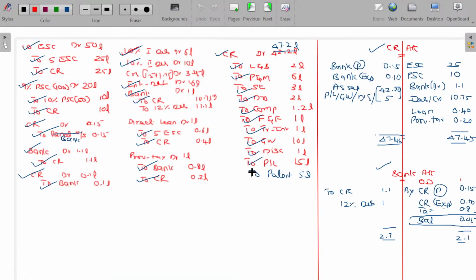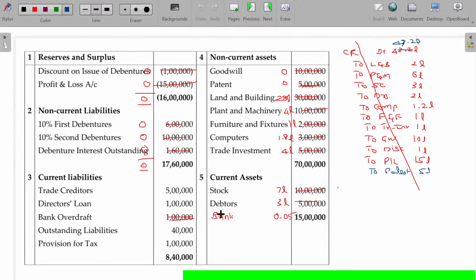Let's go for the current liabilities. Here, creditors 3.25 is going to be cancelled. If we cancel 3.25, now you have only 1.75 lakhs, having incorporated.